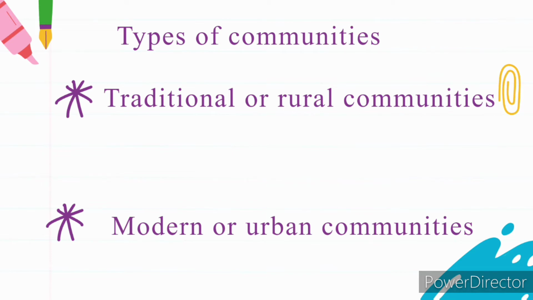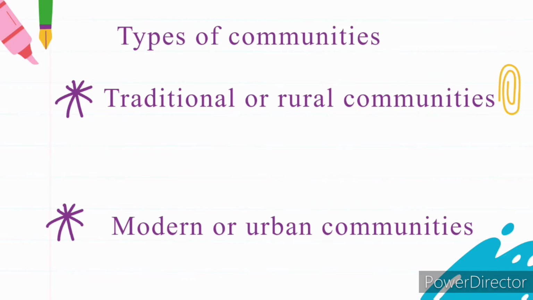And the second type of community is the modern or urban community. Urban is spelled U-R-B-A-N. Modern community is also known as urban community.